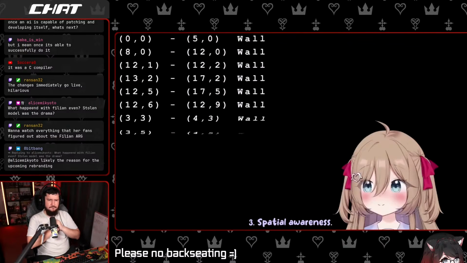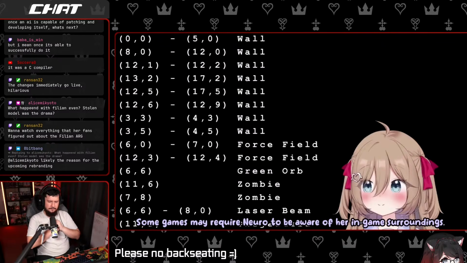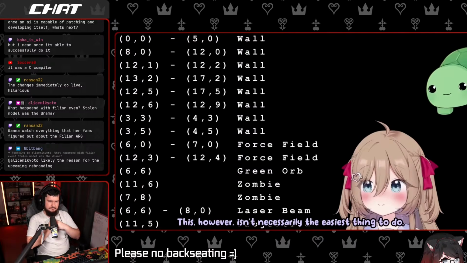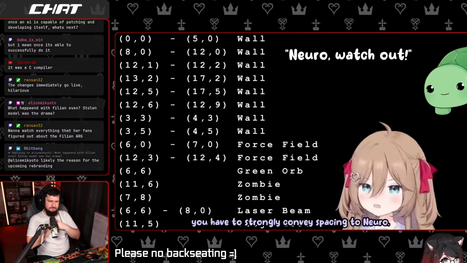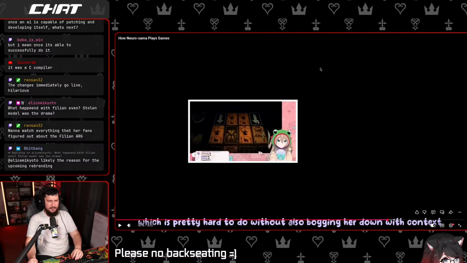3. Spatial awareness. Some games may require Neuro to be aware of her in-game surroundings. This, however, isn't necessarily the easiest thing to do. As everything is described entirely using text, you have to strongly convey spacing to Neuro, which is pretty hard to do without also bogging her down with context. In something where you have like a grid, like let's say you're playing a tactics game, that would be much easier. If you're playing a game like Minecraft, for example, where you have something walking towards you, have fun.